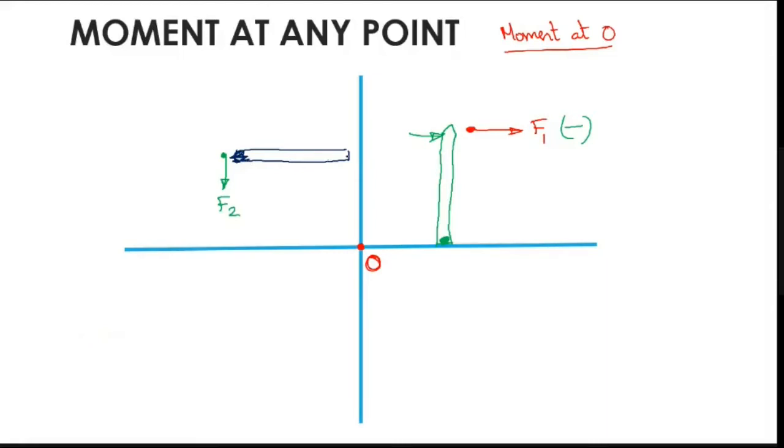Now this point is the fixed point. Where is O? It is in this place. How does the force act? It acts like this. How does the pen rotate? So this is rotating anti-clockwise. So this is anti-clockwise, right? This is anti-clockwise.